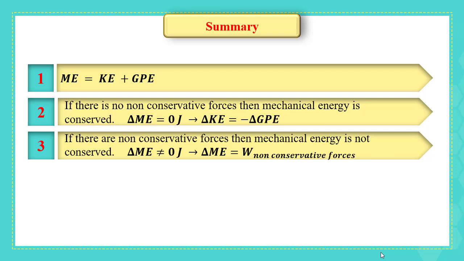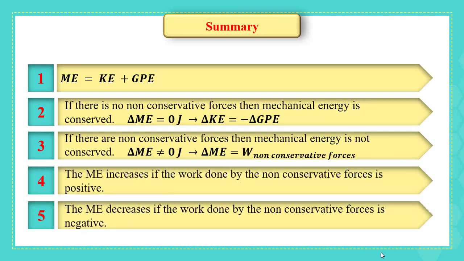This is the end. Please don't forget that the mechanical energy is the kinetic plus the gravitational potential energy. If the mechanical energy is conserved, then it is constant, and delta kinetic energy equals minus delta gravitational potential energy. If there is a non-conservative force acting on the system, then the mechanical energy is not conserved, and the variation is the work done by the non-conservative forces. Finally, the mechanical energy may increase or decrease according to the non-conservative forces acting on it.